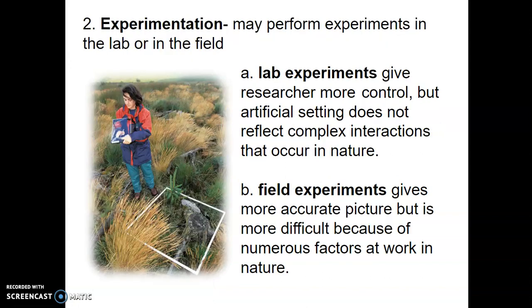Another type of research method is experimentation. And experimentation with ecology, there's two different main ways. One's a lab experiment. This gives a researcher a lot of control, but the problem is you've taken some organism out of its natural setting, and it's hard to recreate all of the factors that can come into play in that natural setting. So yeah, you can kind of observe its behavior and see if it would change according to its diet, but you're taking out factors like climate.